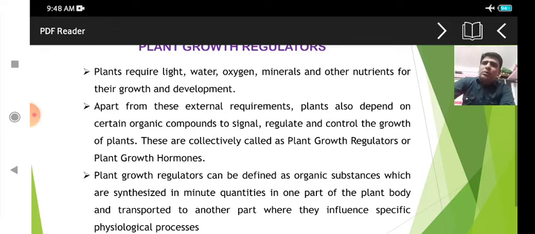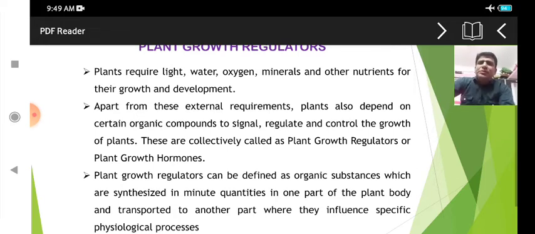The growth hormones or growth regulators can be defined as organic substances which are synthesized in minute quantities, that is, in very small quantities.